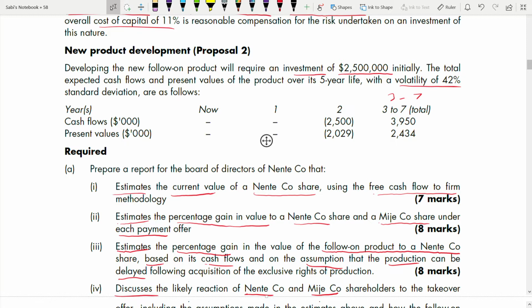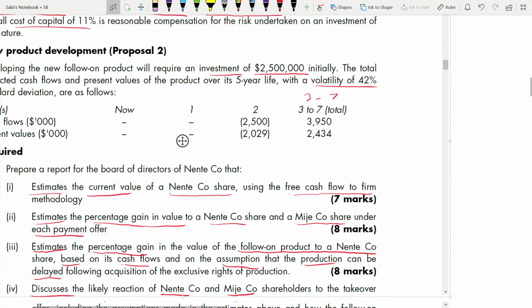They have already told which method to use. Sometimes they just tell you estimate the current value, and you have to decide what is the method based on the information you are given. So the good thing is here they have already told you. Usually when they are giving so much requirement and it is for less marks, they specifically tell you which direction to go, which method to use. That is one good thing. But if the requirements are just part A and B and requirements is less but marks is big, then there's a problem. You have to decide what method to use. But here they have specifically told, so you don't have to worry about it.